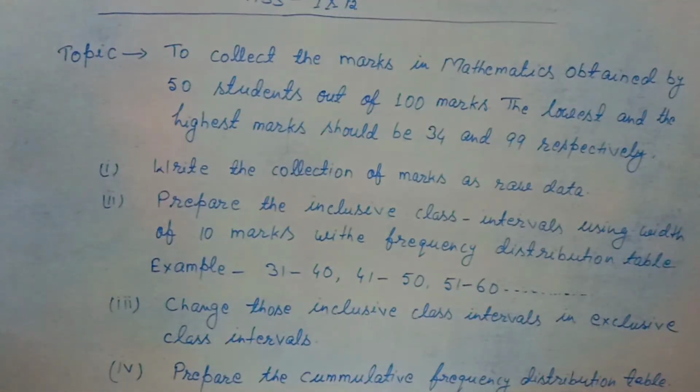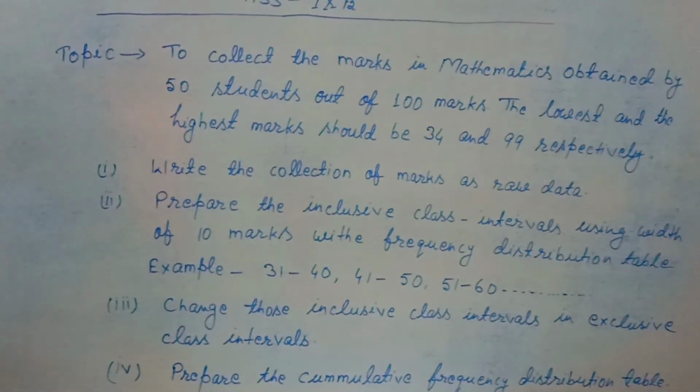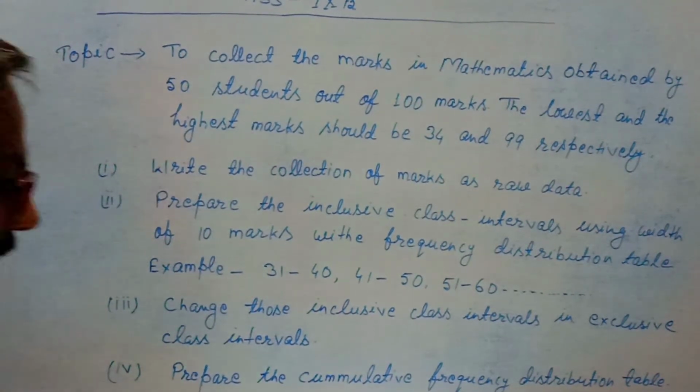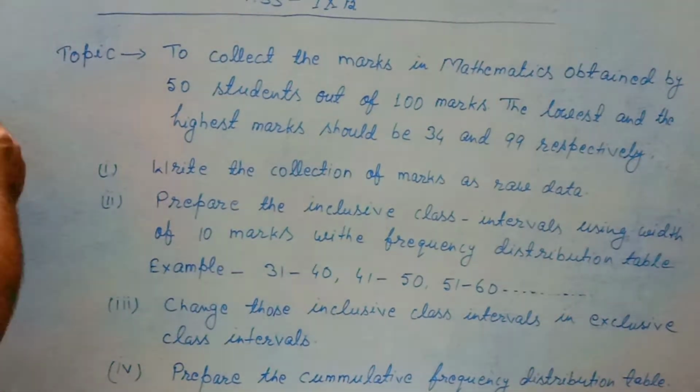Then point number 4. Prepare the cumulative frequency distribution table. What is this cumulative frequency distribution table? That will be prepared from the frequency table. The first frequency will be the first cumulative frequency. The second cumulative frequency will be the first cumulative frequency plus the second frequency, and I am giving an example here.